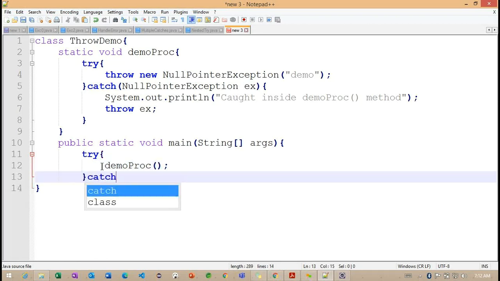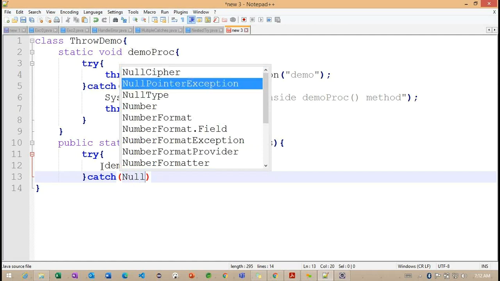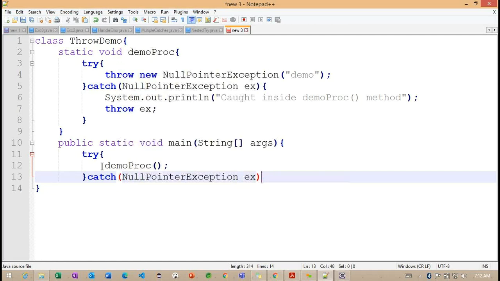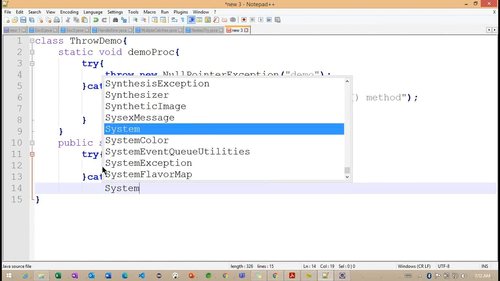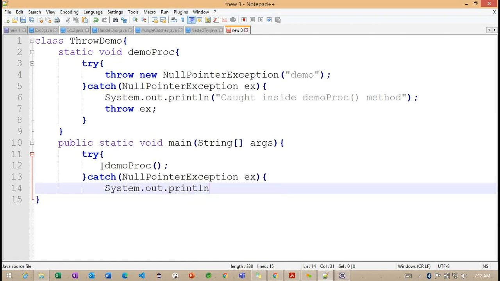Try I'm closing, and here catch I'm enabling. So NullPointerException. The ex is pointing as a reference of this particular object, because we are creating this object at line number 4 here.